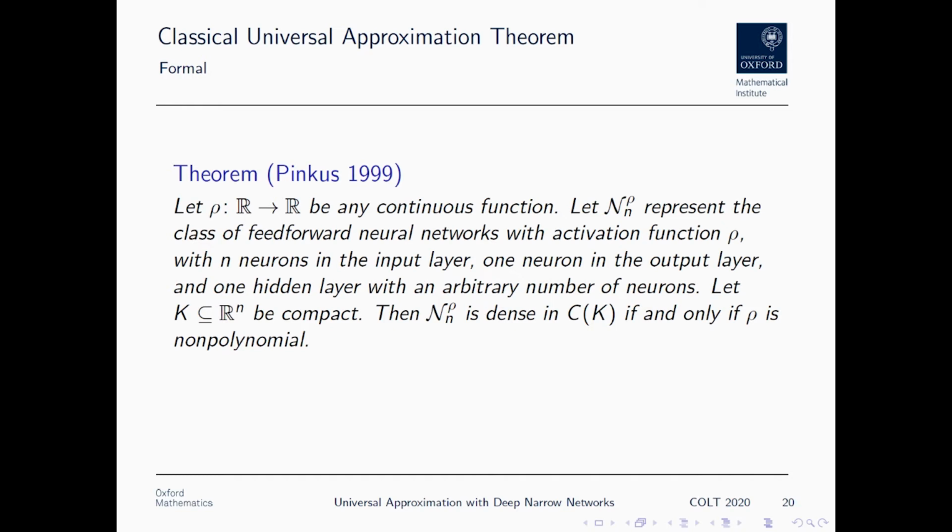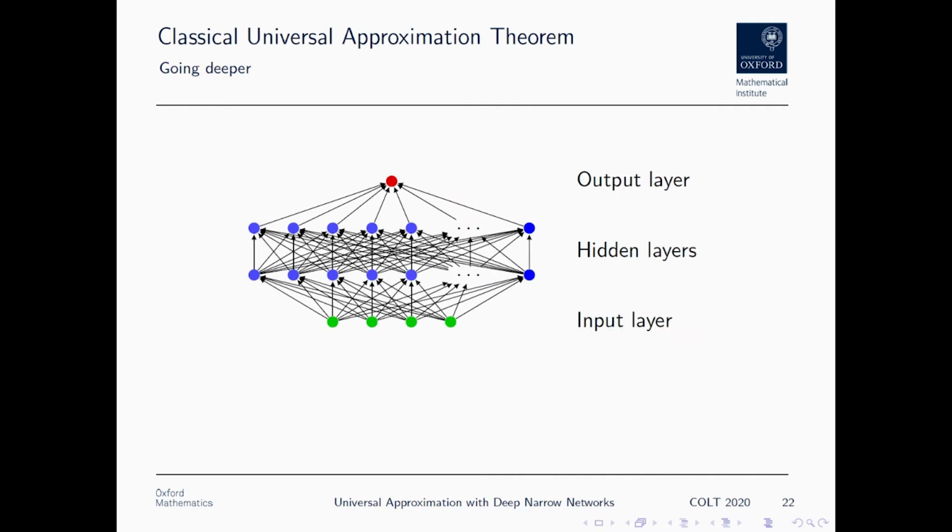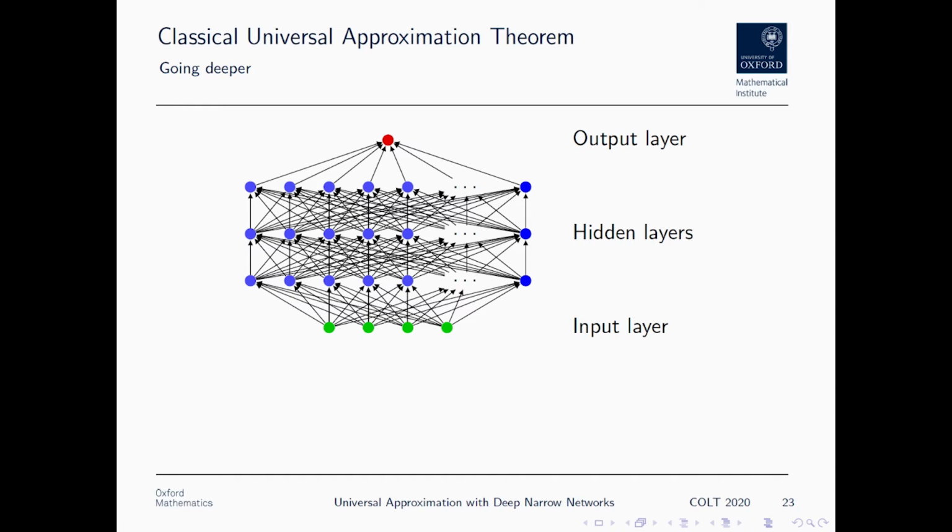Okay, so networks of this type aren't really what we tend to use in practice, right? If nothing else, we're going to start adding extra hidden layers. Do we still get universal approximation then? In fact, yes, we do. We can apply the classical theorem here as well. The way this can be seen is that in the first layer, we can apply the theorem to have it approximate whatever function we wanted to approximate, whatever our target function is. And then the second and third and so on layers can all approximate the identity, which they can do by the theorem, as the identity is a function we can have them approximate.